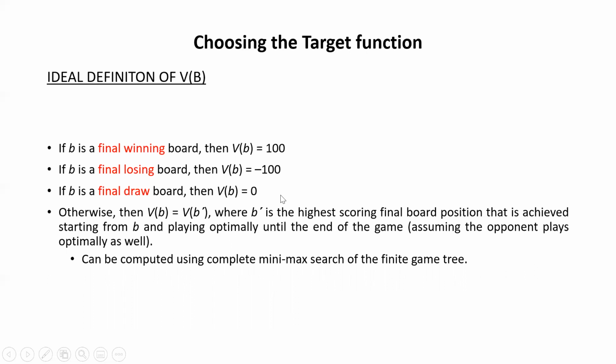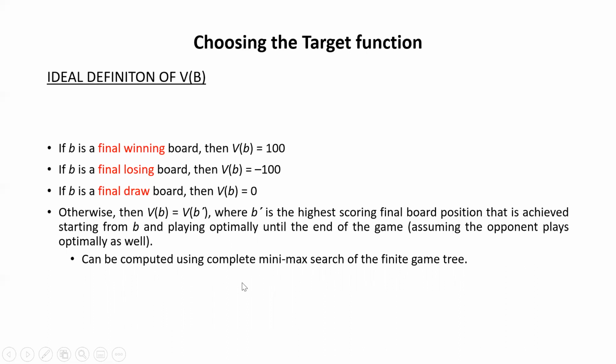ठीक है, तो इसमें हम क्या कर रहे हैं कि if you win you'll assign 100, if you lose or a bad move then we'll give -100. If we'll draw the game, sometimes good move or sometimes bad move means game is drawn, then we'll give 0. And if the game is not ended, right, you do not know the final score,